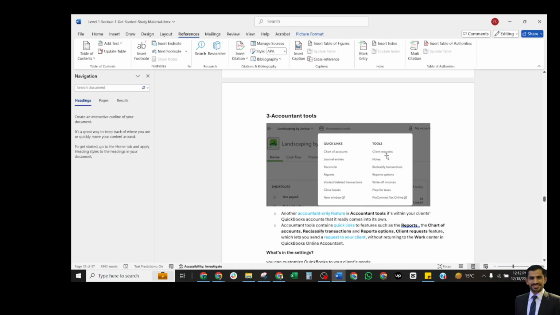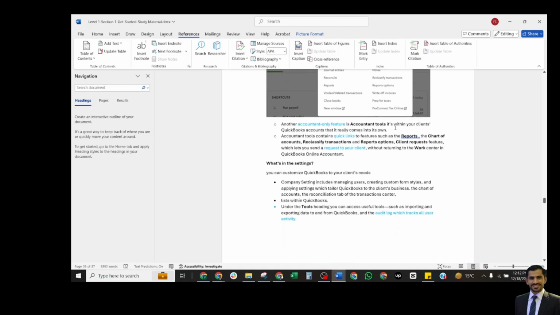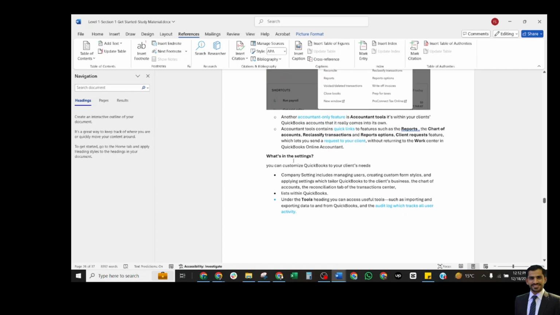These are the tools which are only available for accountants: client requests, notes, reclassify transactions, report options, write-off, prep for taxes, and ProTax Online. Another accountant-only feature is accountant tools with your clients. The books accountant tools contain quick links and reports, chart of accounts, reclassify, report options, bank requests, and journal requests to your clients, as in Workpapers in QuickBooks Online.